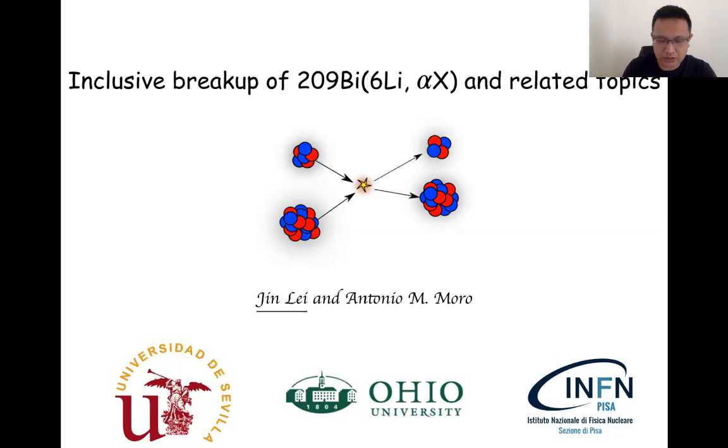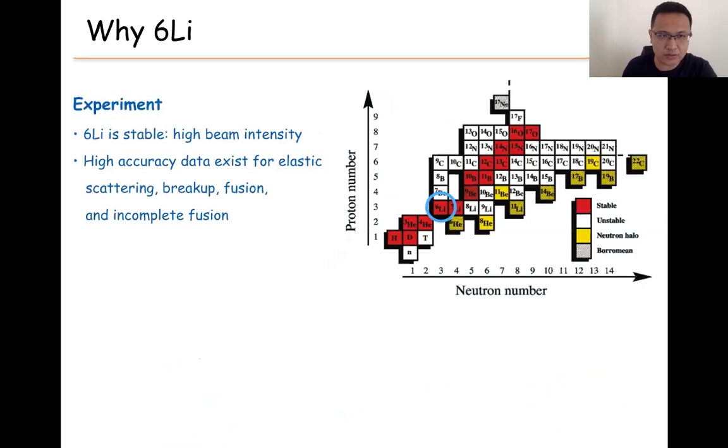From the title, you see my topic is focused on lithium-6. Lithium-6 is very, very special for me. So why did we choose lithium-6 for the study? Experimentally, we know lithium-6 is a stable nucleus, which means we can get a high beam intensity. So it is easy for experiment, very easy to produce a lithium-6 beam. And since it is easy for experiment, we can have very high accuracy data for elastic scattering, breakup, fusion, and incomplete fusion. So this is a very convenient nucleus in the experiment.